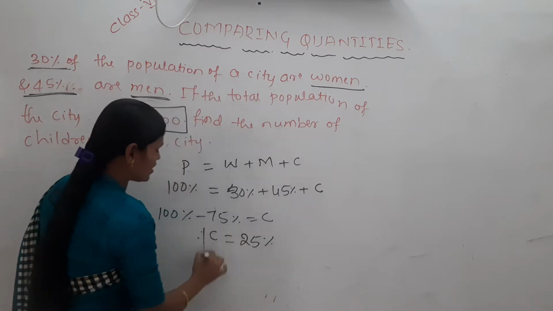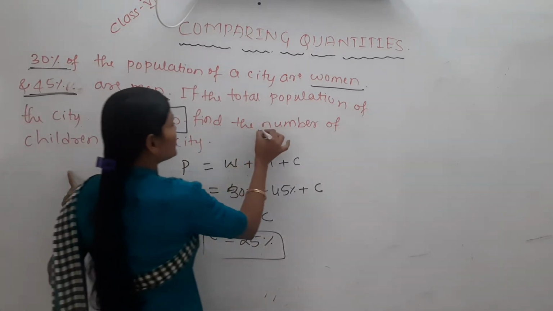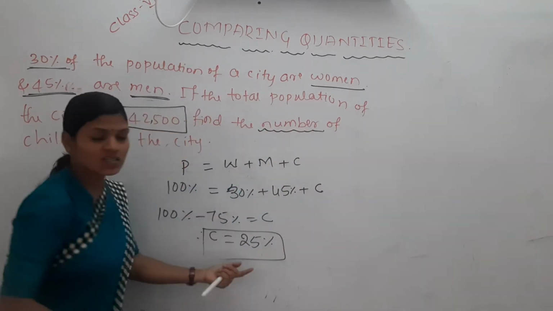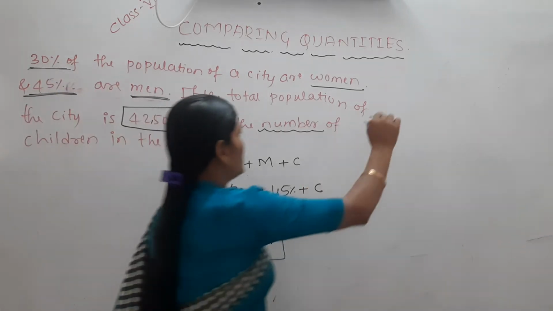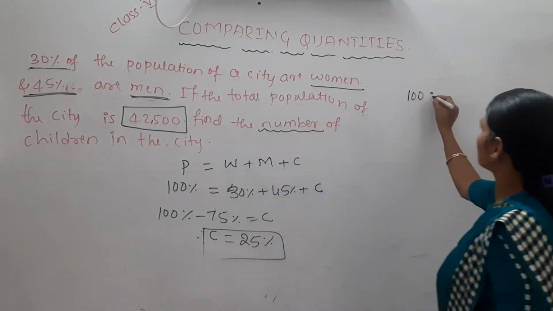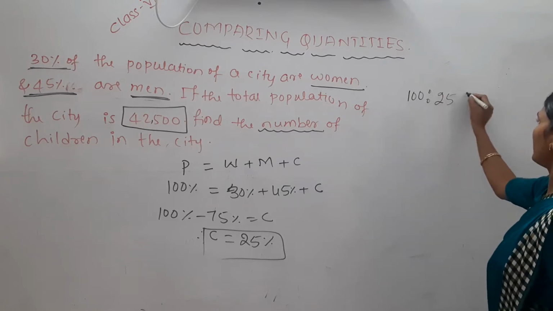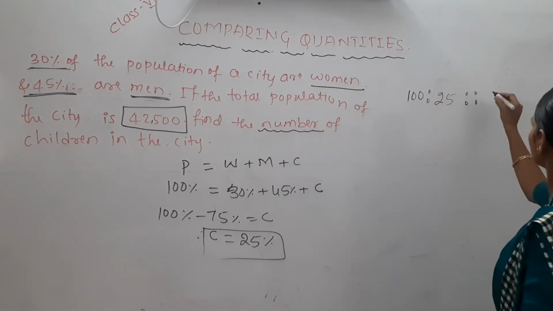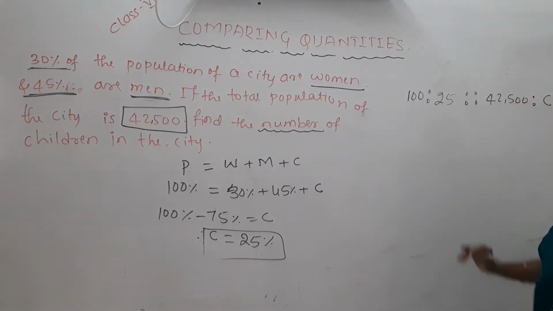25% of children in that city. But we need the number of children, not the percentage of children. It means out of 100, how many children are there? There are 25. Then out of the total population of 42,500, how many children are there here?